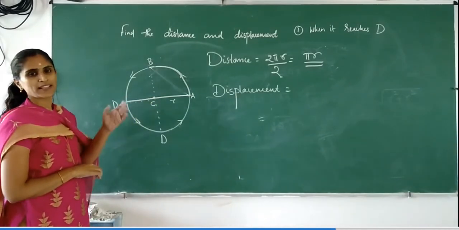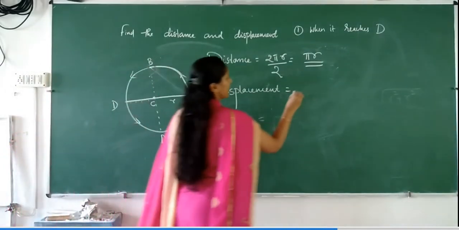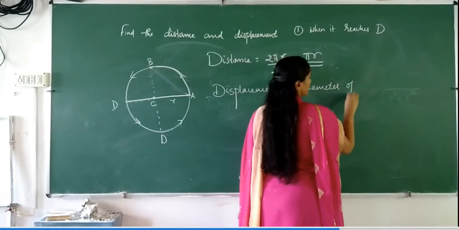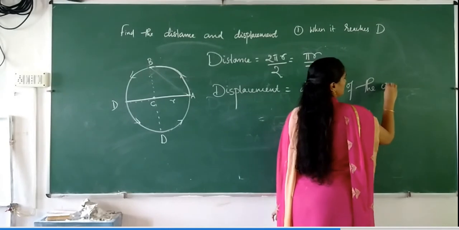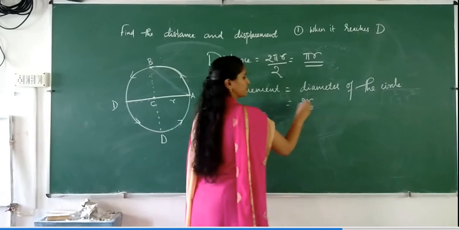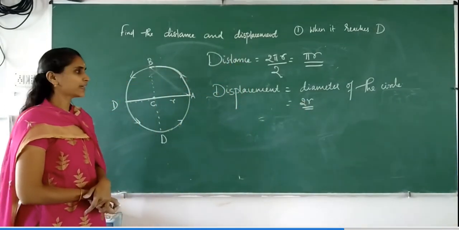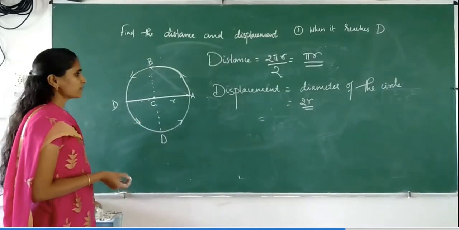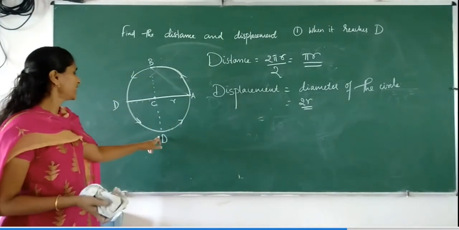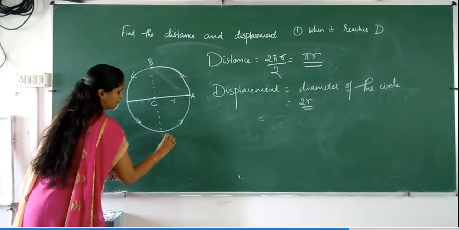Now can you tell me what is the displacement? So displacement is equal to the diameter of the circle, which is equal to 2r. Okay, is it clear? Now the next case we can consider, it is starting from A and it reaches the position B.